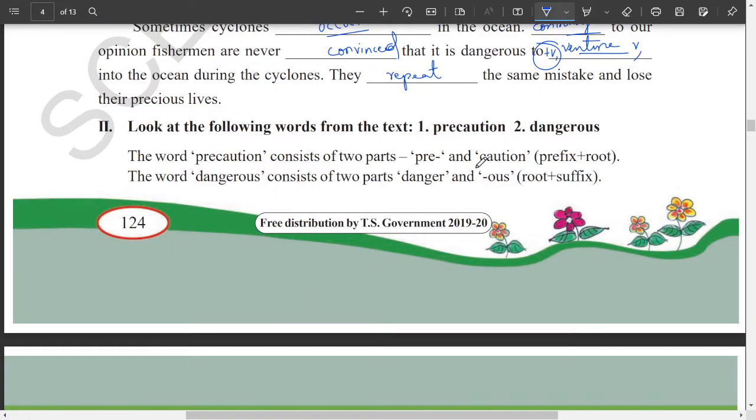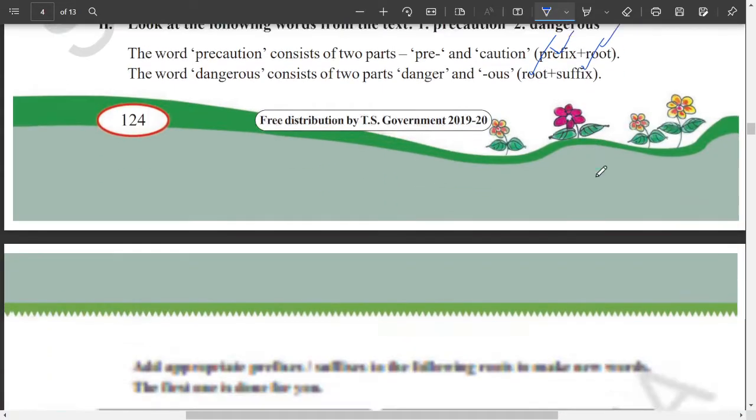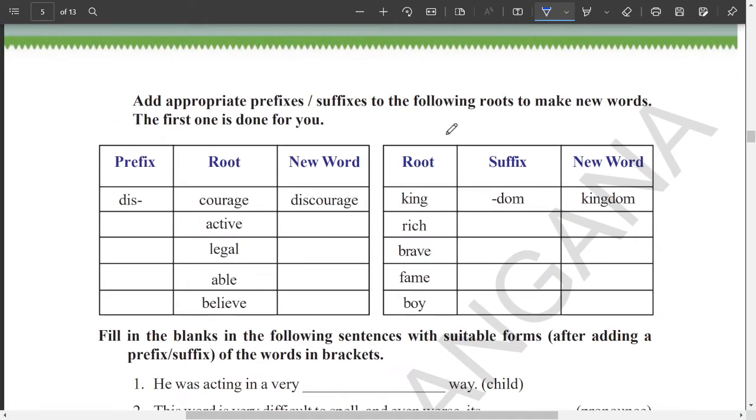Next one, look at the following words from the text. Precaution, dangerous. The word precaution consists of two parts. What are they? Pre and caution. So pre is prefix here, caution is root word. Same case, the word dangerous consists of two parts. One is danger, another one is OUS. So danger is root word, OUS is suffix. Now you have one exercise here.